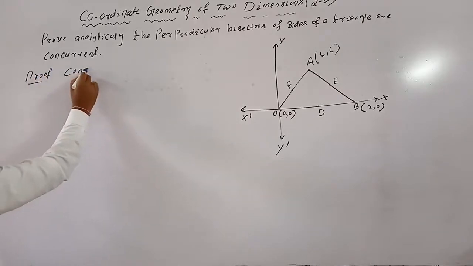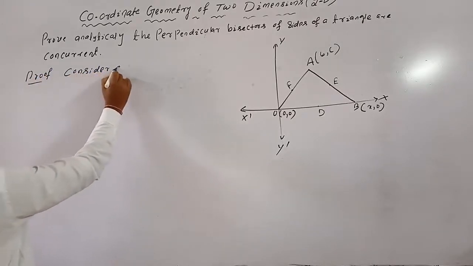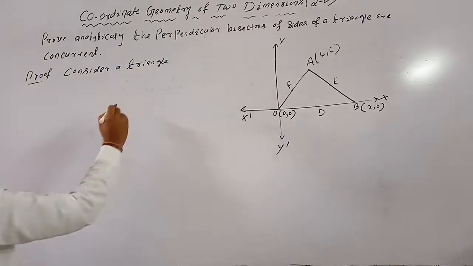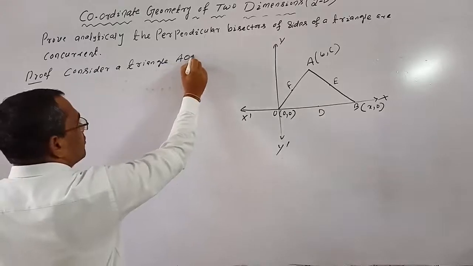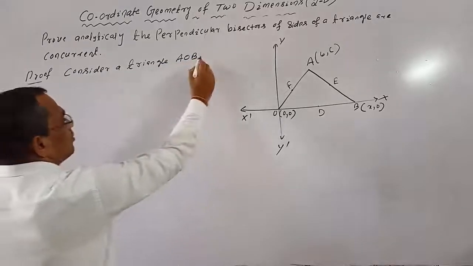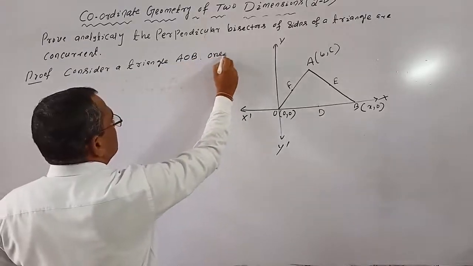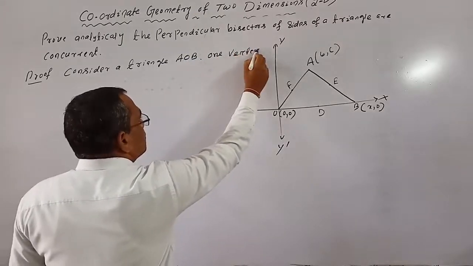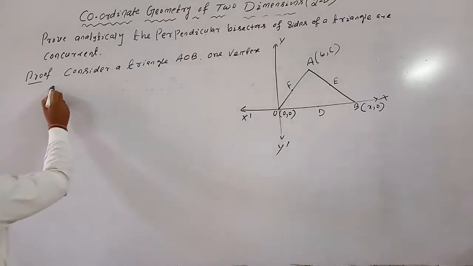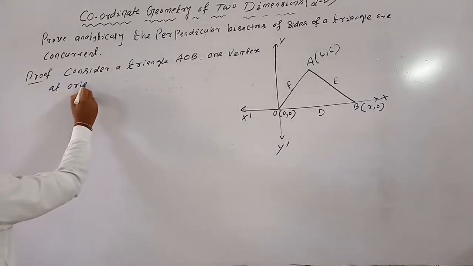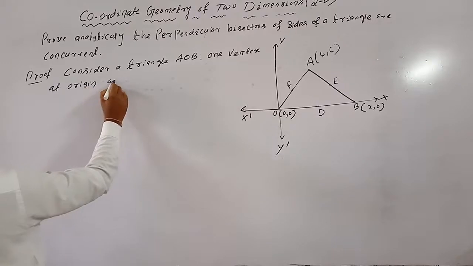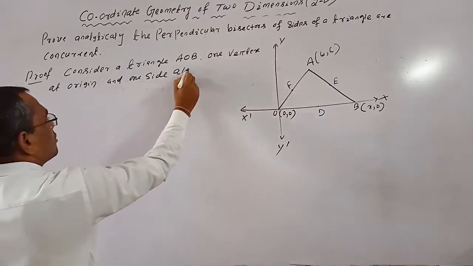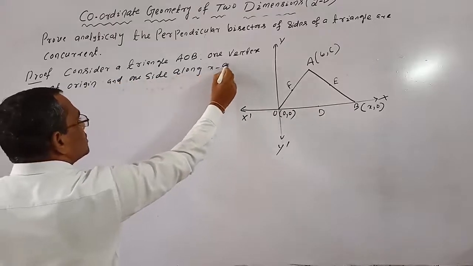Consider a triangle AOB, one vertex at origin and one side along x axis.